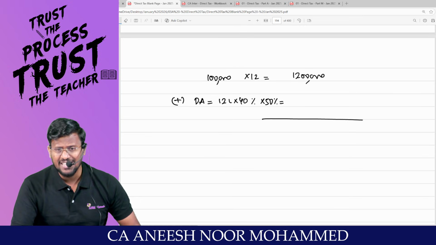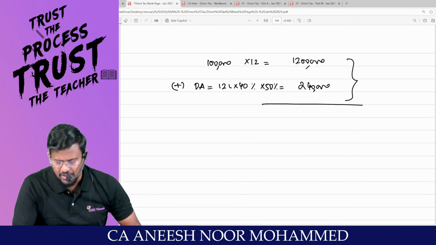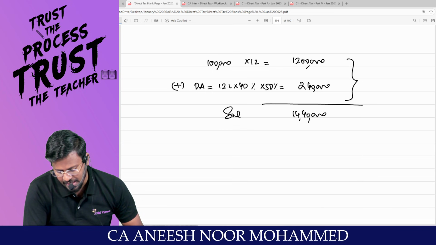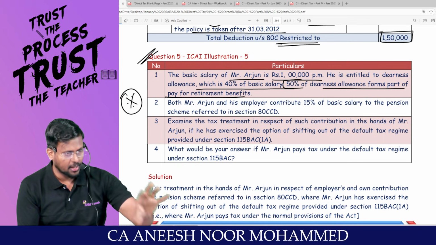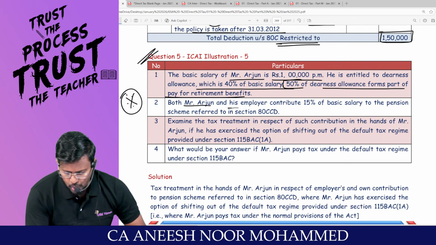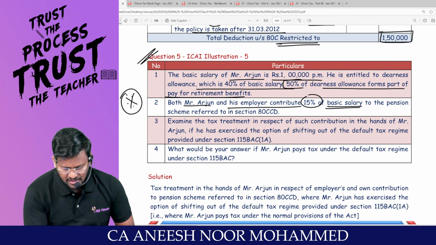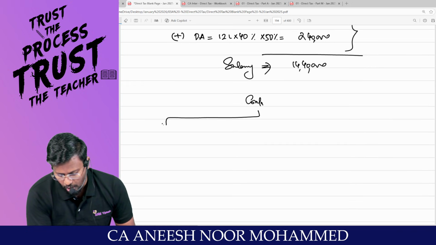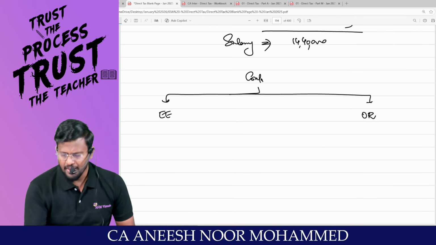That means 12 lakhs into 40% into 50% comes to 2,40,000. That means 12 lakhs plus 2,40,000 comes to 14,40,000, which is the salary for the purpose of contribution to notified pension scheme under section 80 CCD. Am I right? Both Mr. Arjun and his employer contribute how much percent of basic salary to the pension scheme referred under section 80 CCD? So the contribution, you tell me who and all contributed. Both employee contributed and employer contributed.